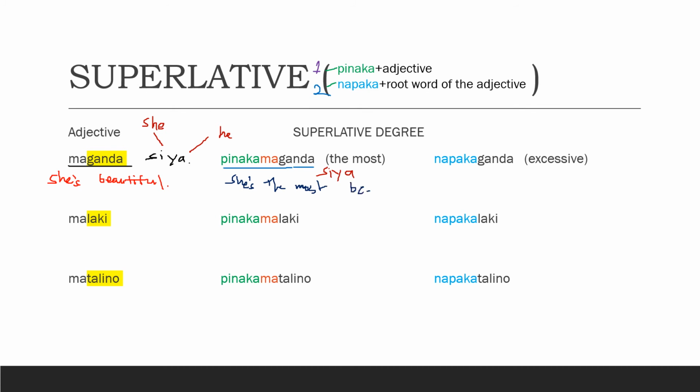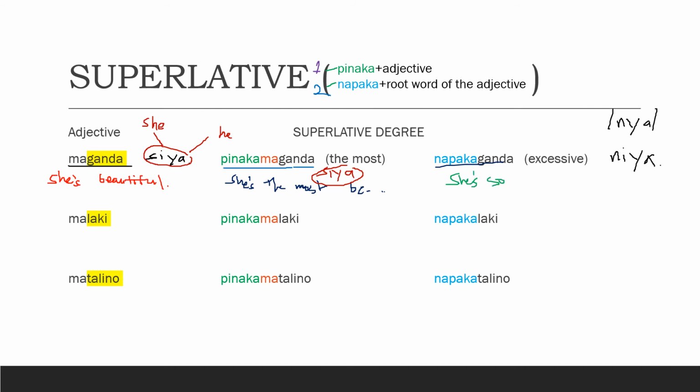And for the last one, we have napakaganda. And this one is the exception. We cannot use the pronoun siya in here. Instead, we use niya. Niya, or it could be pronounced like this, niya. So, our sentence is napakaganda niya. And it means she's so beautiful.